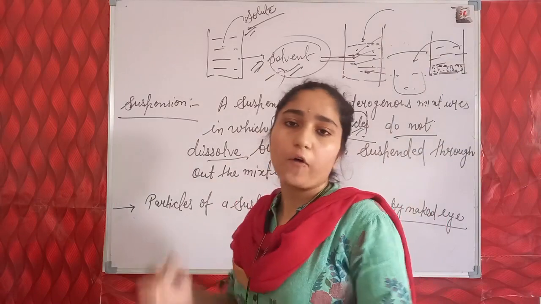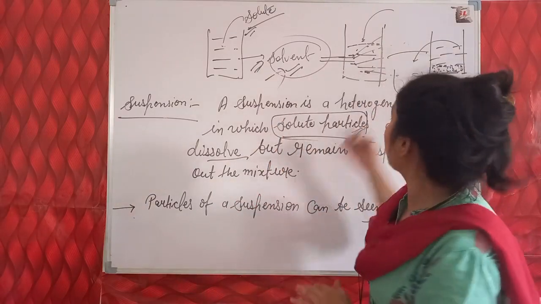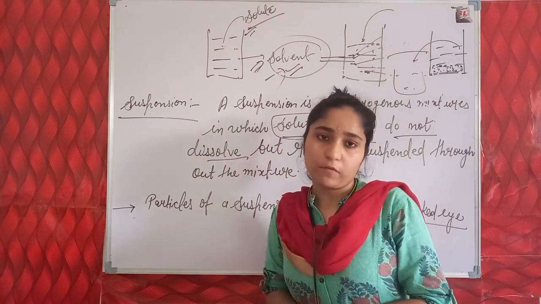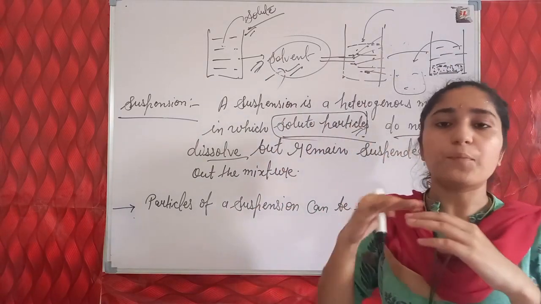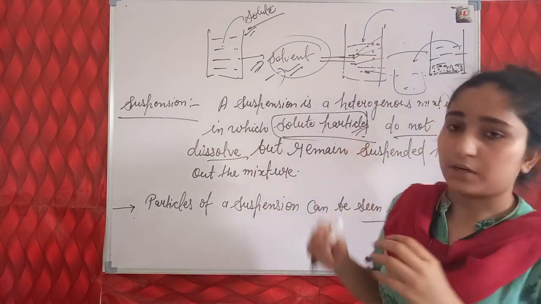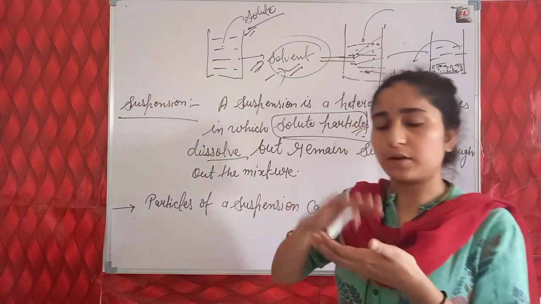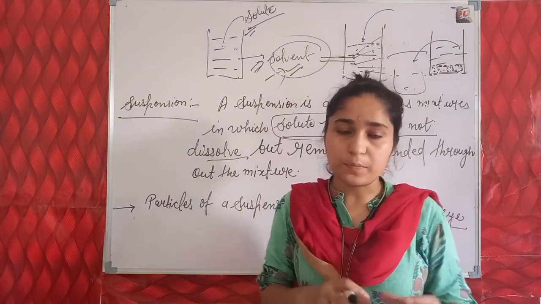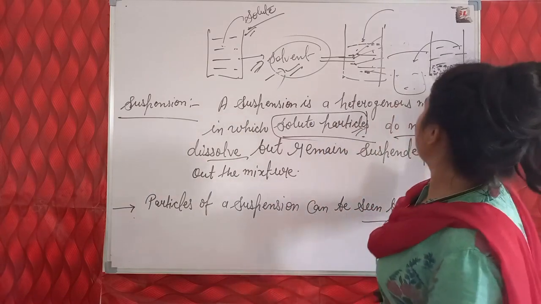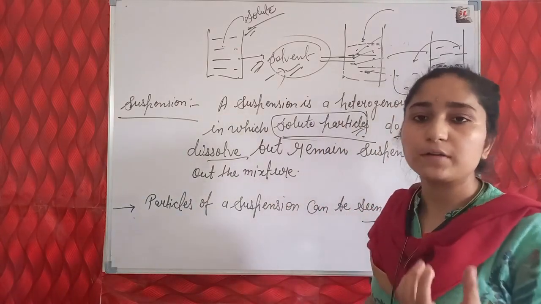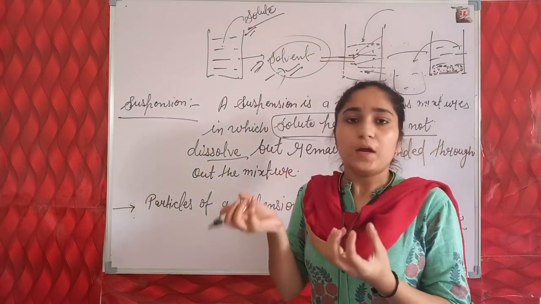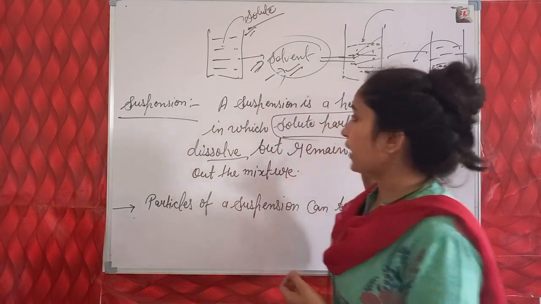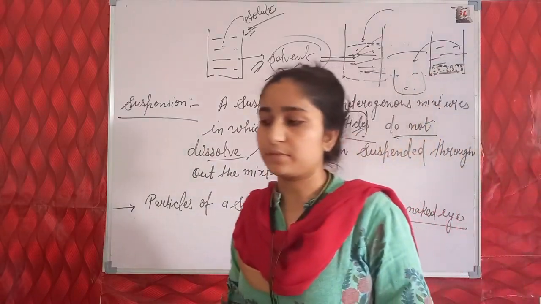Decantation means, when the chalk particles or solute have settled down at the bottom, the pure water left behind on the upper side is transferred into another beaker. That process we call decantation, and by using filter paper we can pour this water into another beaker. So these are the characteristics of a suspension.